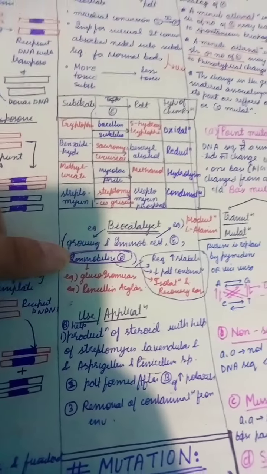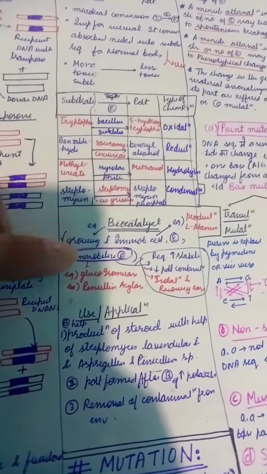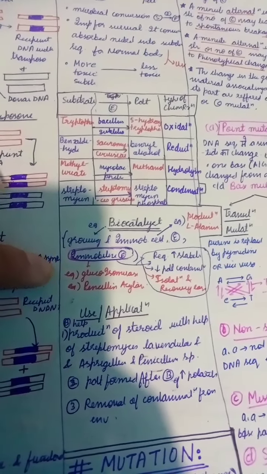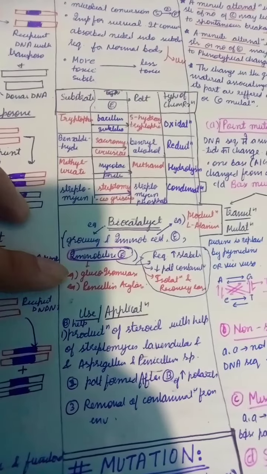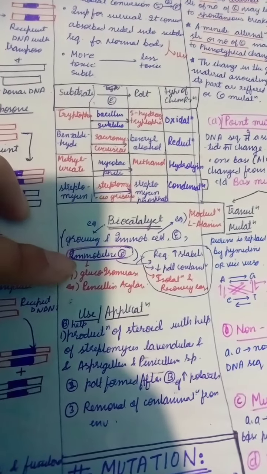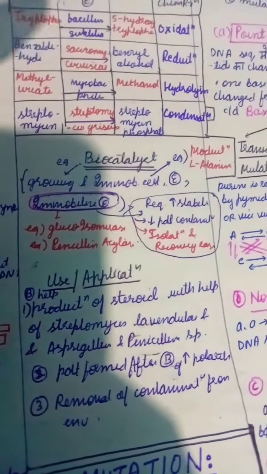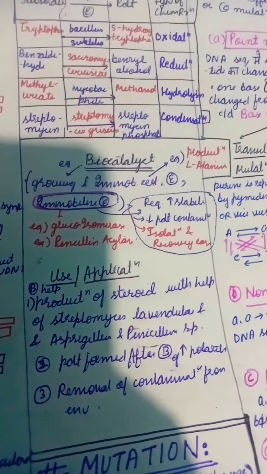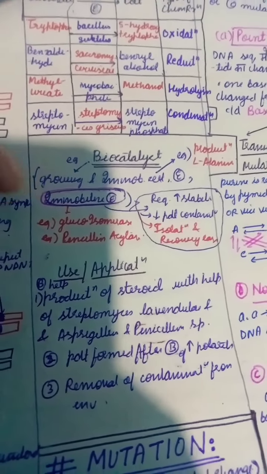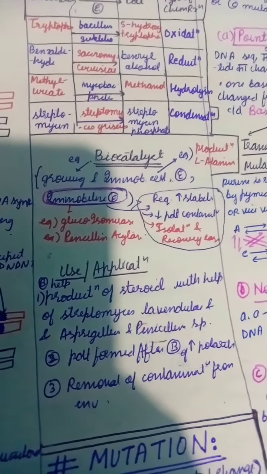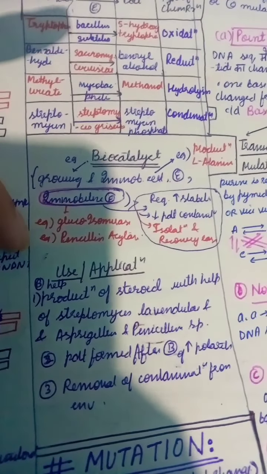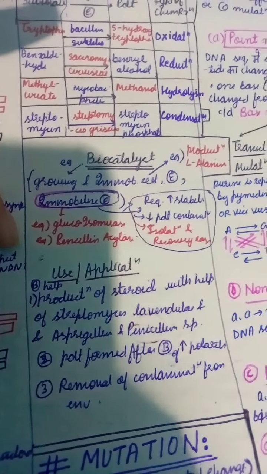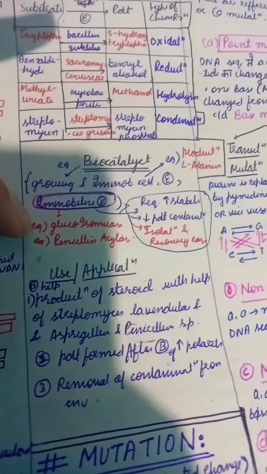Now the third is immobilized enzyme. Immobilized enzymes are basically enzymes that help in various processes. Its advantages are that undesired reactions don't occur, the desired product we get doesn't get degraded, and isolation and recovery of the product is simple and easy. Examples of this are glucose isomerase and penicillin acylase.